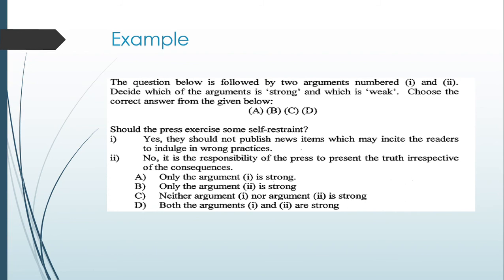Another type of case is one defining whether an argument is strong or weak. For example, you have to now understand what type of statements make the argument strong or weak. For example, I say Mr. A is rich. My second argument is Mr. A has a good business running for ages. So both arguments definitely support the statement.